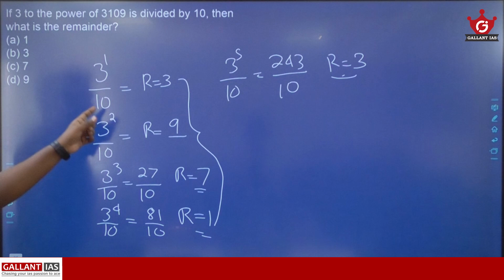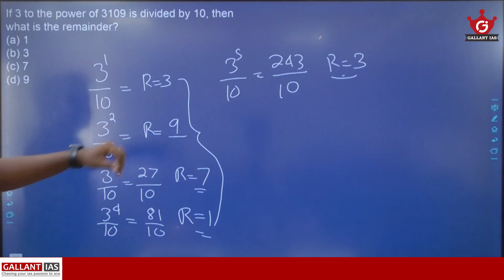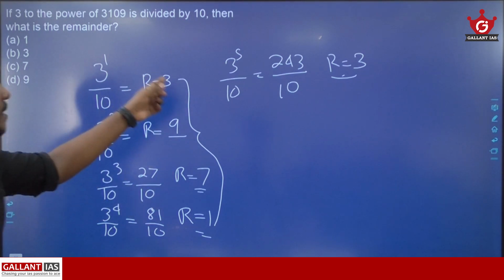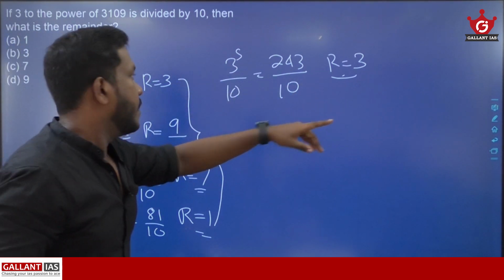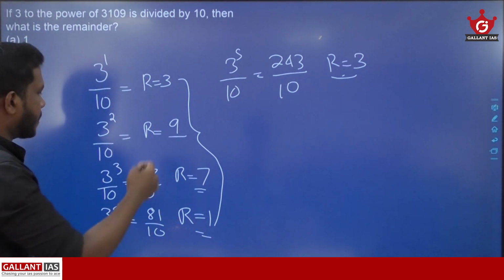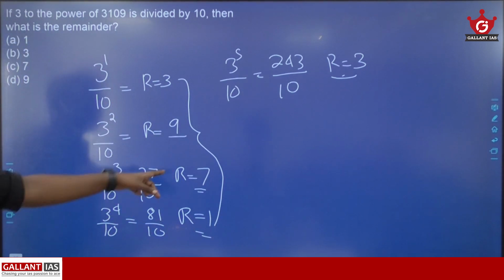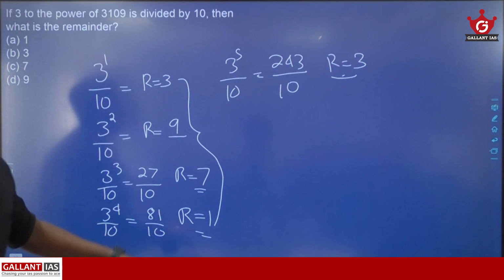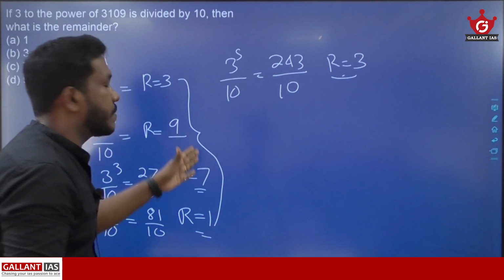So 3 raised to 1 by 10, remainder 3. 3 square by 10, remainder 9. 3 cube by 10, remainder 7. 3 raised to 4 by 10, remainder 1. 3 raised to 5 by 10, again remainder 3. 3 raised to 6 by 10, again what remainder will you get? 9. 3 raised to 7 by 10, what remainder? 7. 3 raised to 8 by 10, what remainder? Remainder 1. So this cycle is repeating.